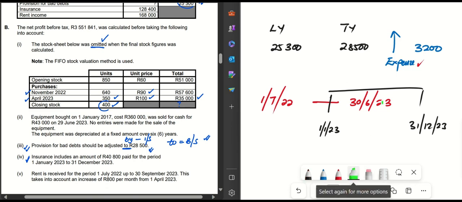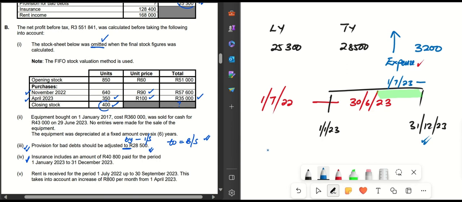The period that has been paid in advance is stretching from the 1st of July 2023 until the 31st of December 2023. Very important that you get that aspect there.